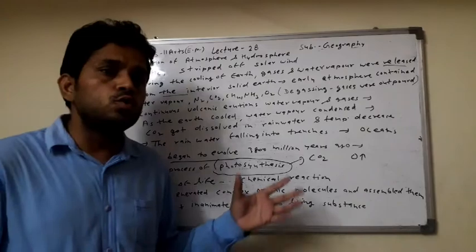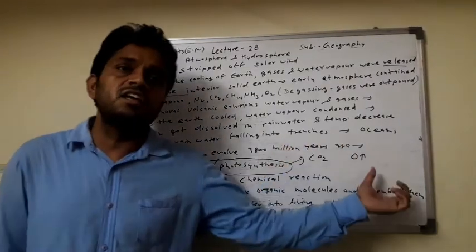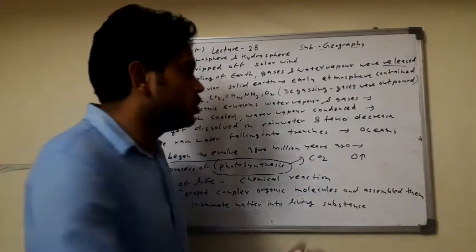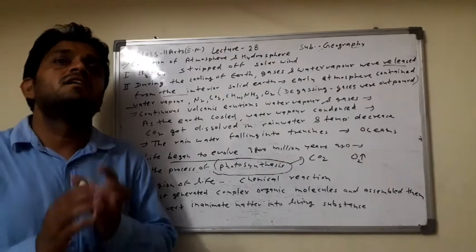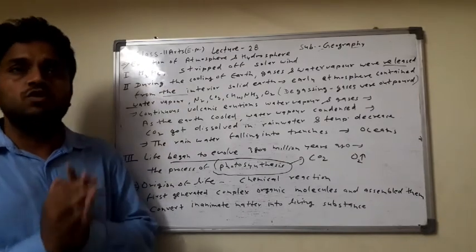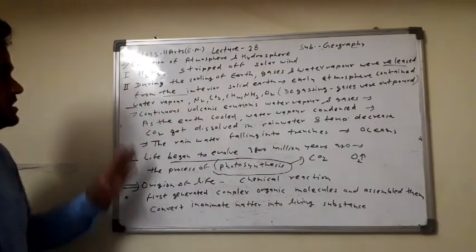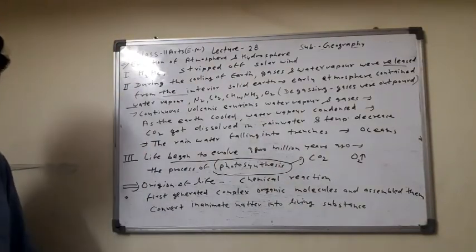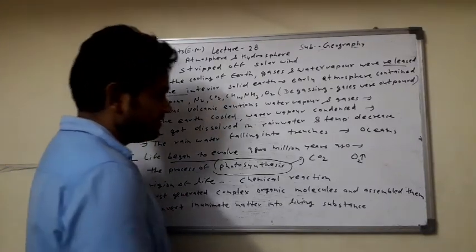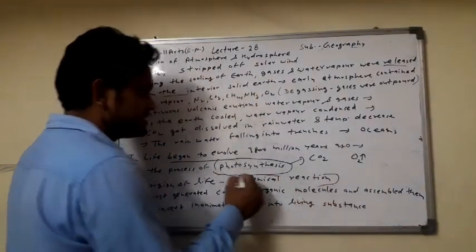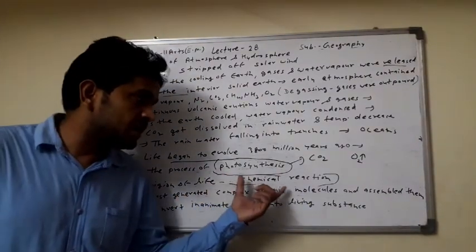And the CO2 is used in the photosynthesis, then here the CO2 decreases and the oxygen increases in the atmosphere, and now the ready atmosphere जो अभी है वो हमें मिल रहा है. ठीक है. After the three stages of the evolution of atmosphere and the hydrosphere. And the last: the origin of life is a result of chemical reactions. It is considered that the origin of life is from chemical reactions.